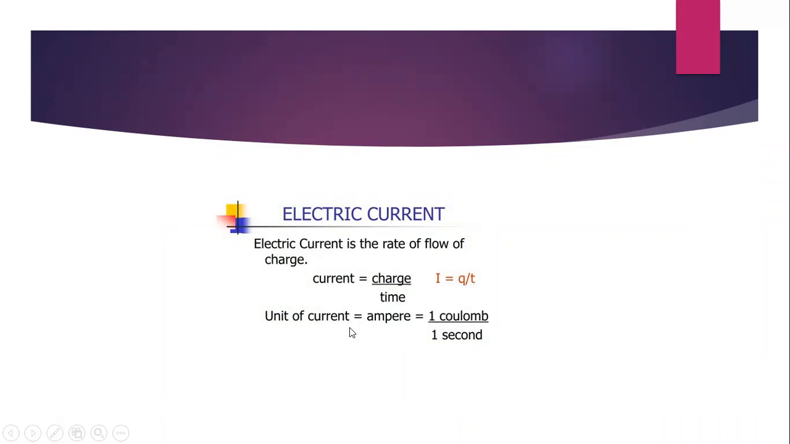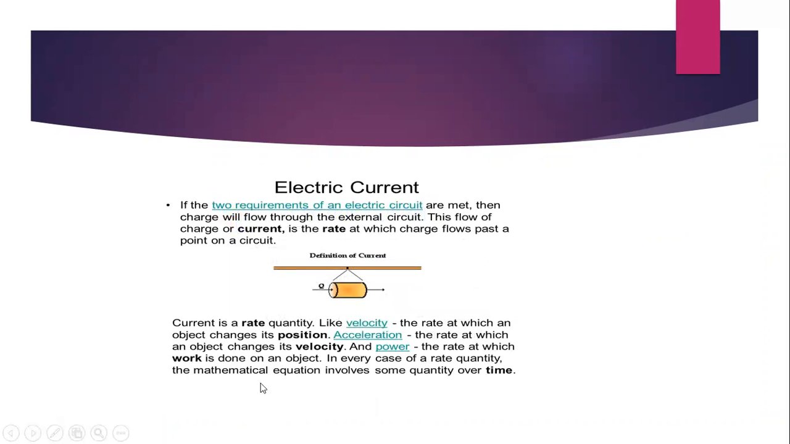The current through a conductor is said to be 1 ampere if 1 coulomb of charge flows per second through a section of the conductor. 1 ampere is equal to 1 coulomb divided by 1 second. Current is also a rate quantity, just like velocity, the rate at which an object changes its position. Acceleration, the rate at which an object changes its velocity. Power, the rate at which work is done on an object. So in every case of a rate quantity, the mathematical equation will have some quantity over time.